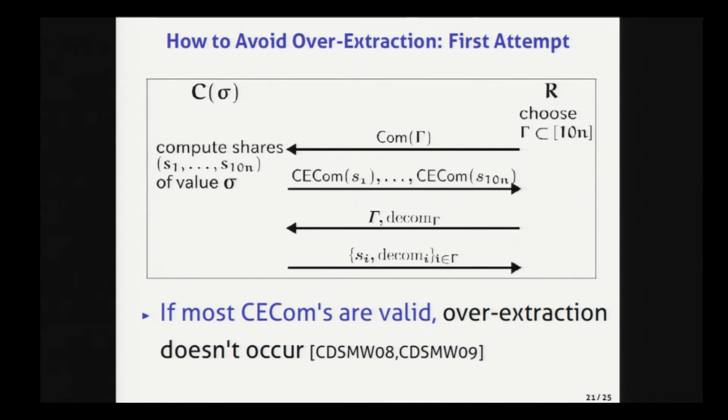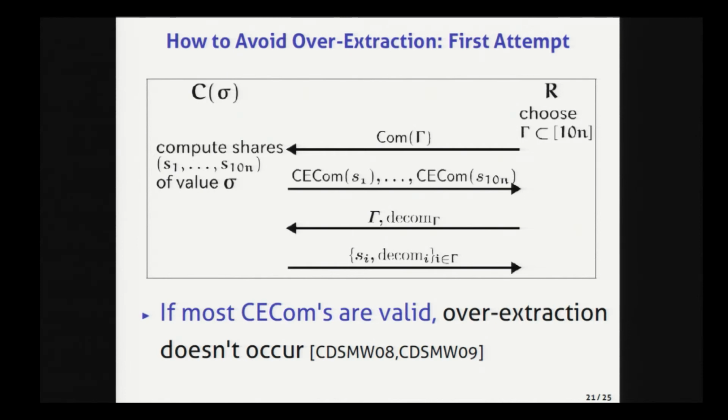All right. In this scheme, I can show that if most of the CCOM commitments are valid, over-extraction doesn't occur. And roughly speaking, this is because if most of the CCOM commitments are valid, the extractor can extract most of the shares from CCOM in the second round. And from these shares, the extractor can check the validity of the whole commitment. And so the extractor can output abort from invalid commitment.